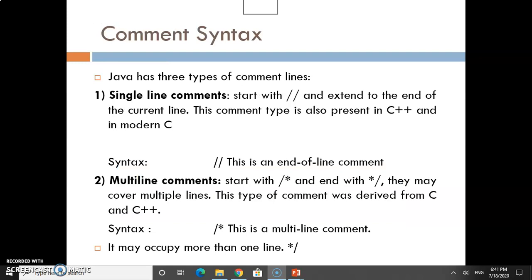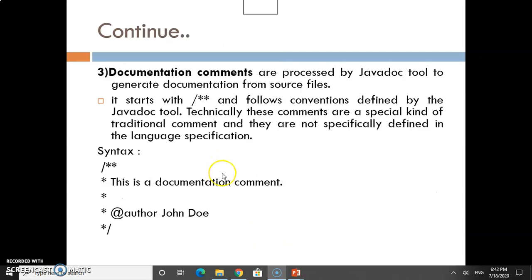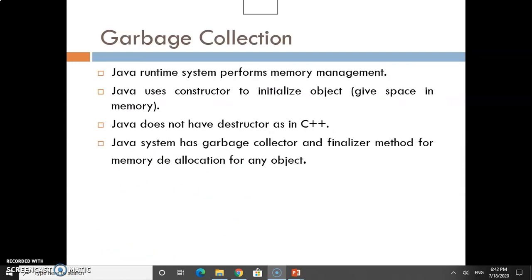Then this is the comment section. When I am talking about comments, there are three ways. The first one is the single line comment. The second way is the multi-line comment. For multi-line comments, you use these particular operators for more than one line, and for a single line you can use two slashes. And for documentation comments, you use this kind of operator to represent the documentation comment. This is about comments in Java.